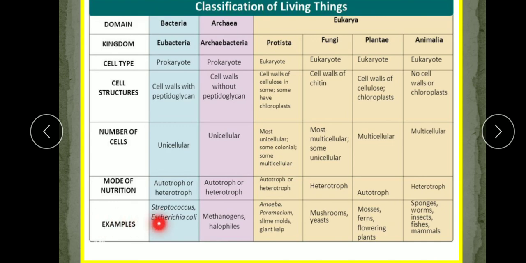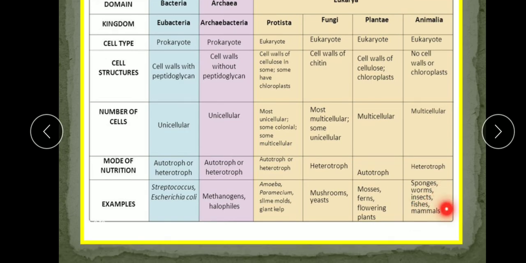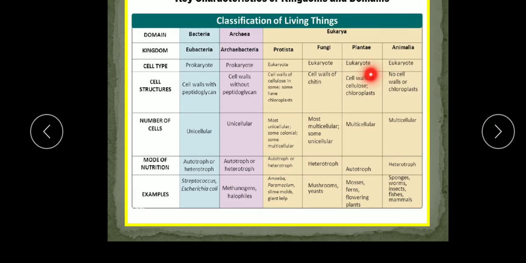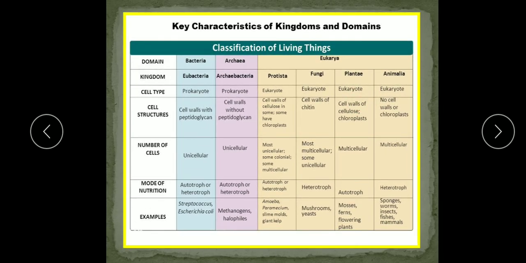Examples we have studied already in the previous part: Streptococcus, E. coli in bacteria; methanogens, halophiles in archaea; Protista, paramecium, slime mold; fungi, mushroom, yeast; Plantae, mosses, ferns, flowering plants; Animalia, sponges, worms, insects, fishes and mammals. So these are the key characteristics of the kingdoms and the differences in all three domains. In this way, this three domain system is completed.